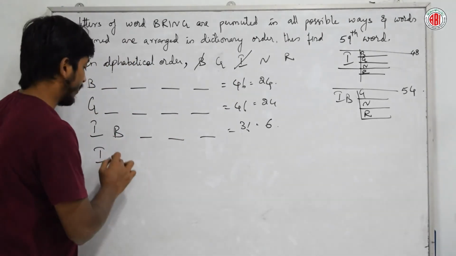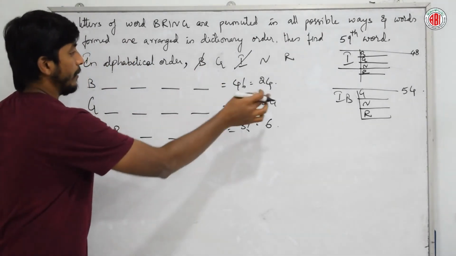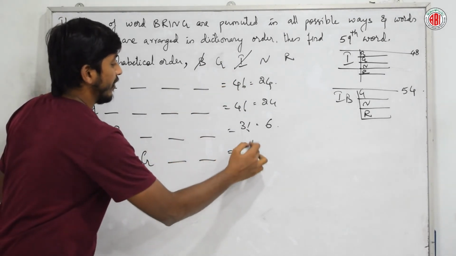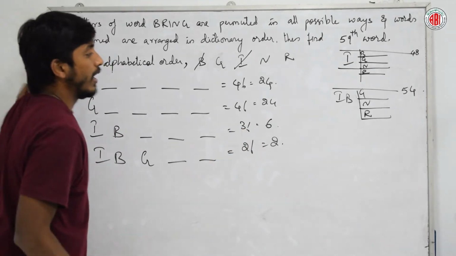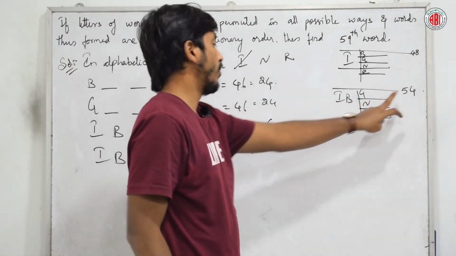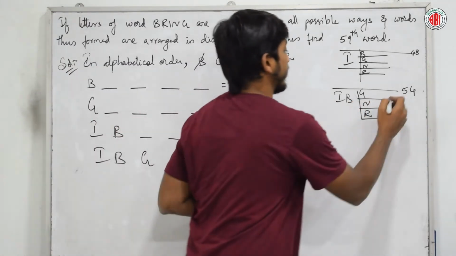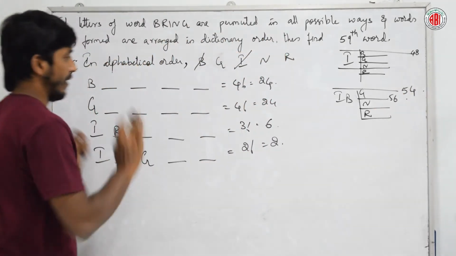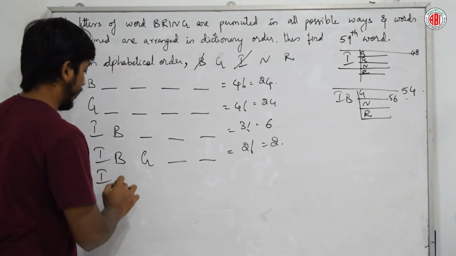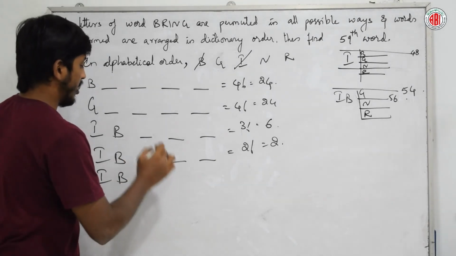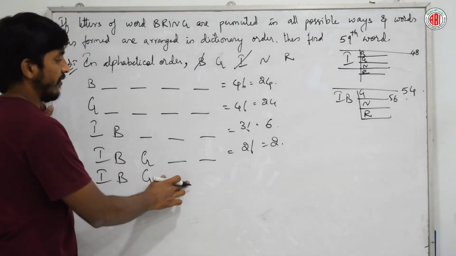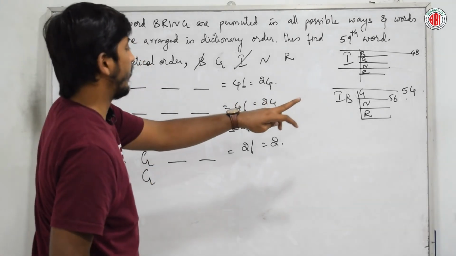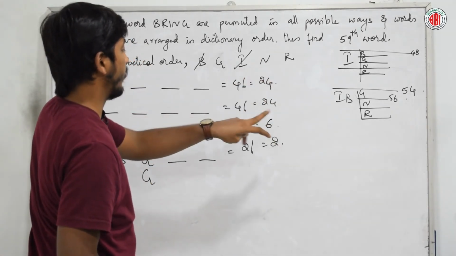Let me check with IB. After that let me check with G. I will be left with 2 factorial. Now just tell me 54, 55, 56, this is 56. Done. So we didn't get the number. Next, I, B, G. Are we getting it? No, right? Since it is 50, 48, 54.